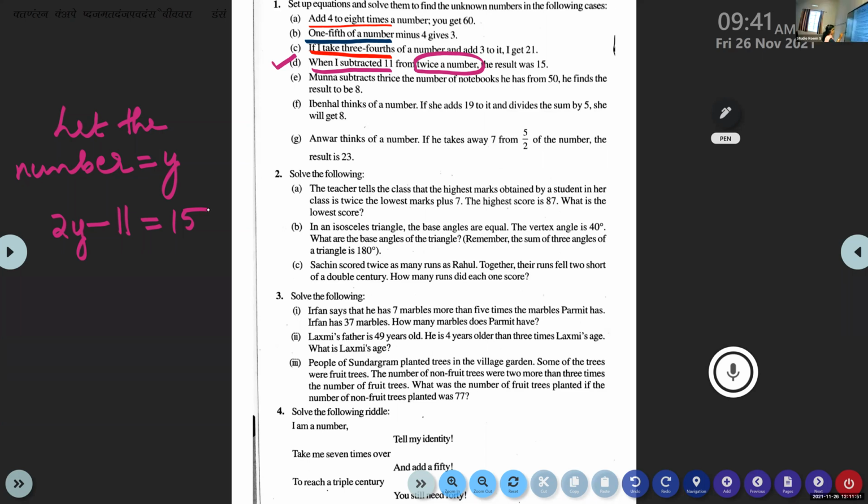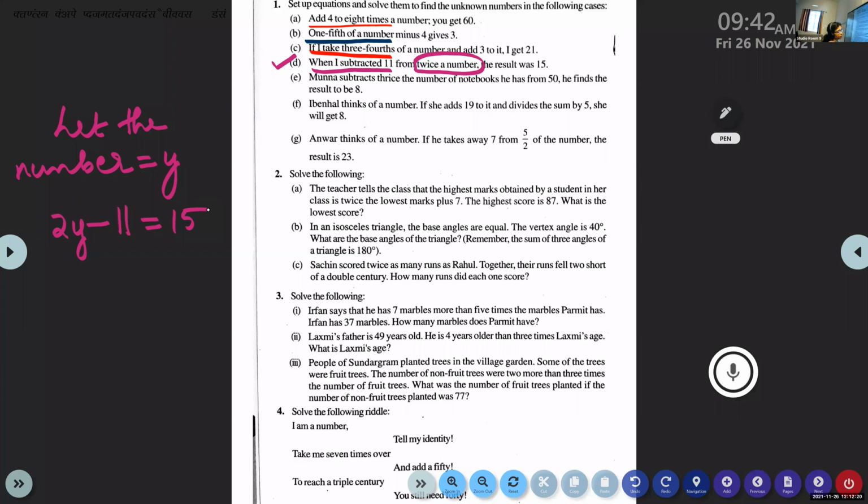So which number do you have to transpose? Which number will you transpose to the right side? We have done so many problems now.